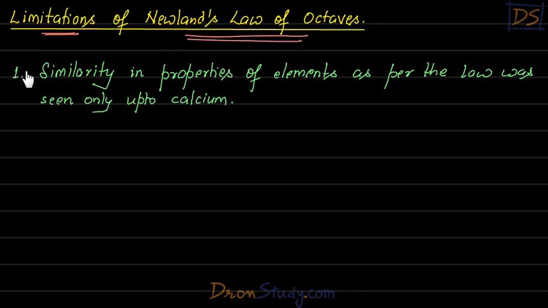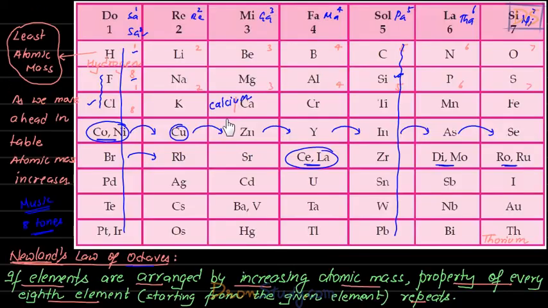So let us have a look at the first problem, that is similarity in properties of elements. Similarity in properties of elements as per the law was seen only up to calcium, students, only up to calcium. What does it mean, students? Now see, look at the table here. Here we have calcium, students.